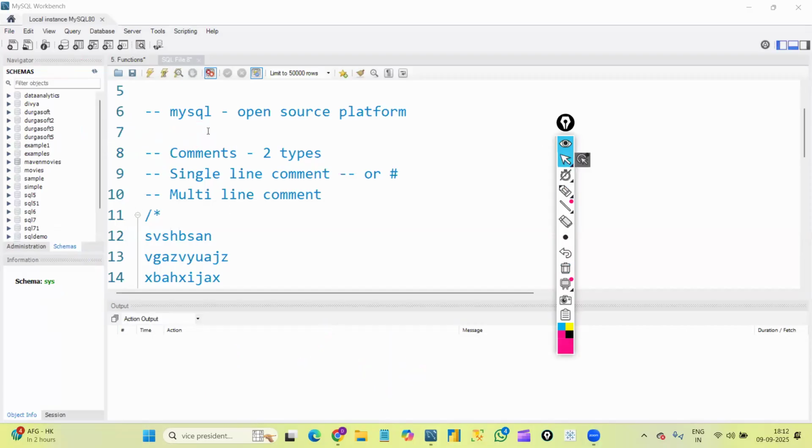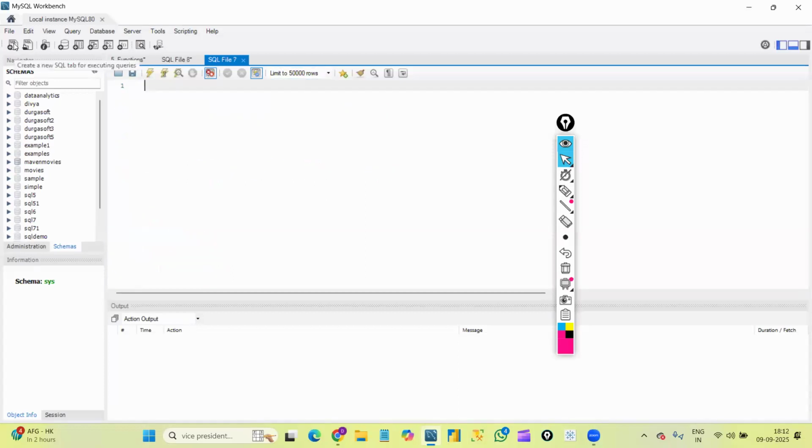Inside every file we again have some options. If I open a new file, I can see some options here. Of course, the second icon, you can recognize, is the save button. After writing any queries, if you want to save this file, we click on this button.